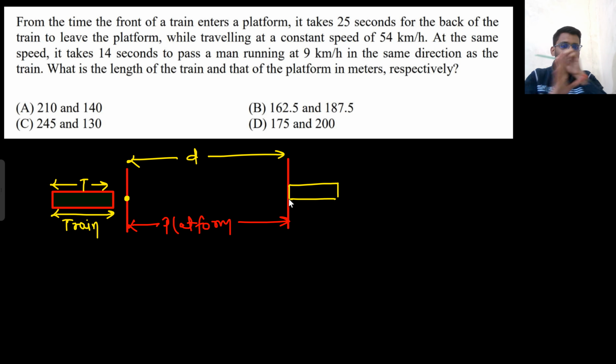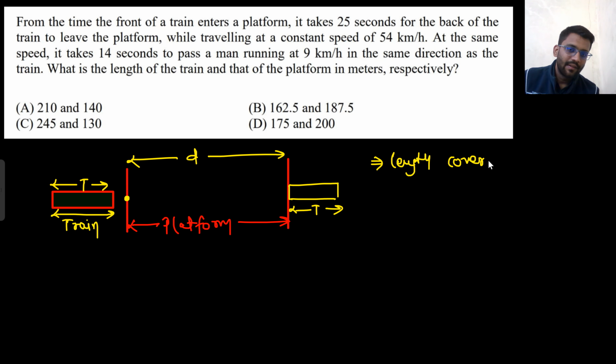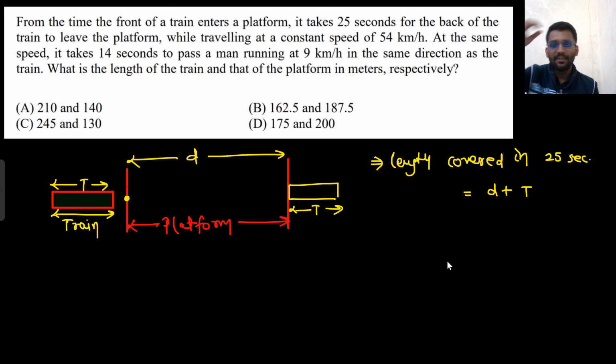What was the length covered by the front tire? Front tire came from here. It covered the complete platform length D, and it also moved more for the length of the train as well. So D plus T, D plus T. So the length covered in 25 seconds is D plus T.